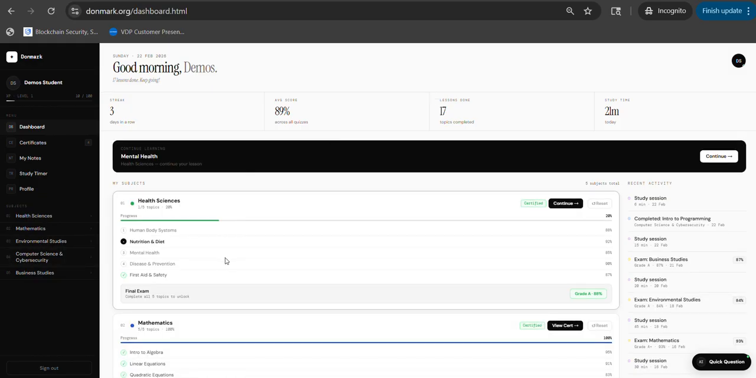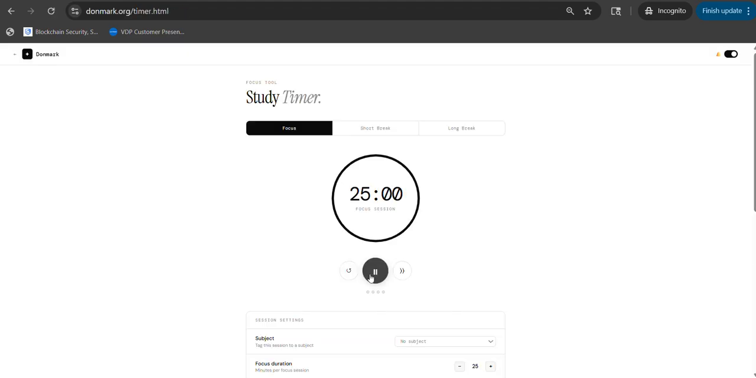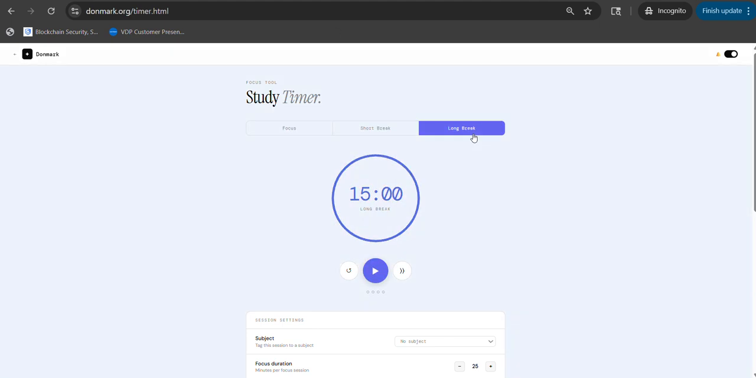So you also have the study timer, where you can put in how long you want your study time to be, how long you're going to be staying there. We also have the short break and the long break. If you want a long break, you can also tie it to a particular subject.